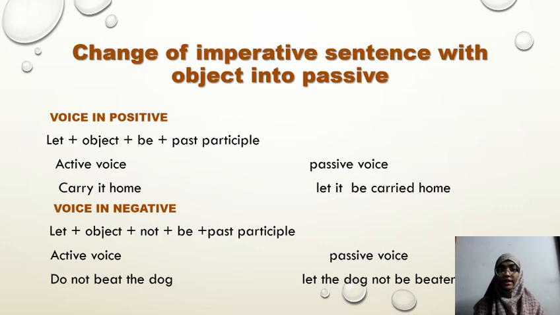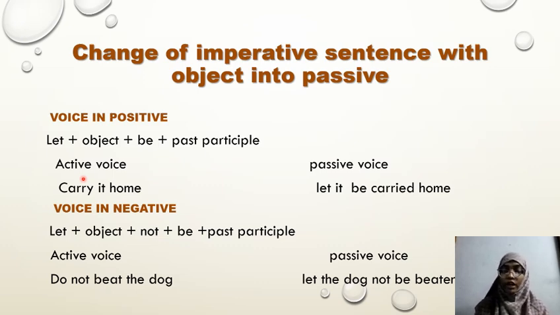Let's see how to change imperative sentences with an object into passive. Basically there are two types of sentence, positive and negative. In positive, the structure is let plus object plus be plus past participle. This is the structure, and the sentence in the active voice is: carry it home.